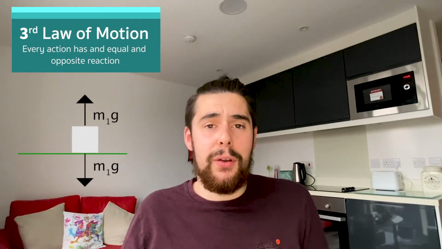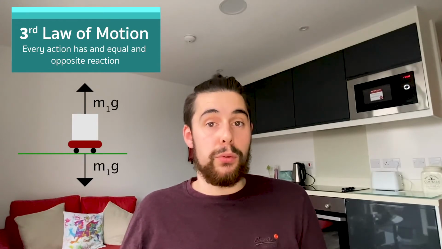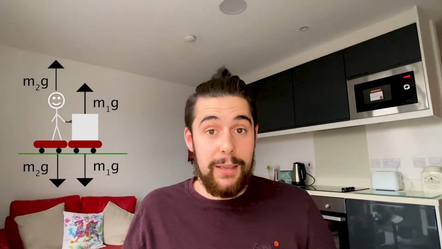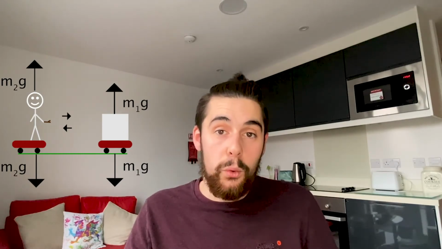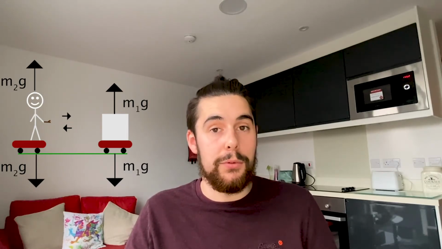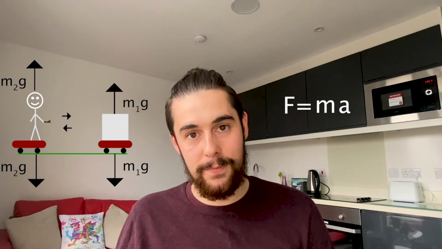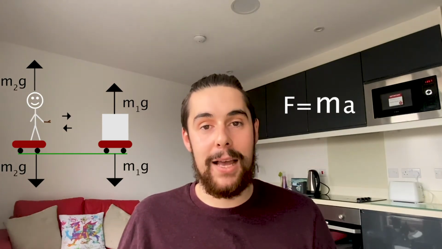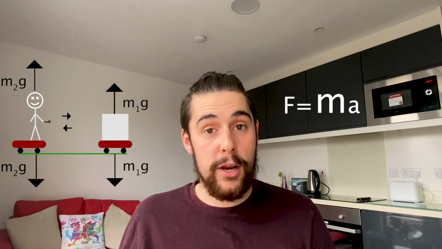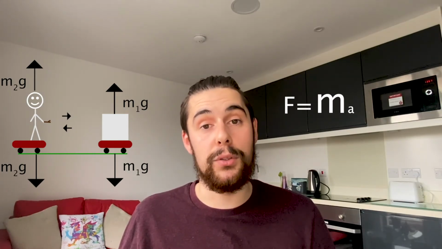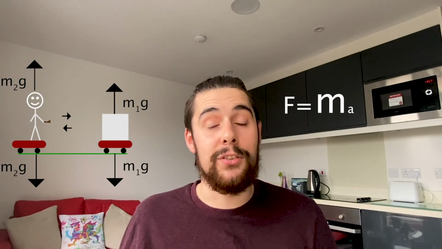If we take this further though, let's say we put the box on a skateboard and Fred comes in on a skateboard as well. If Fred were to push on the box, they would cause the box to move. The box would also, however, push back on Fred with an equal and opposite force, which would mean that Fred would also start to move. The distance they travel may not be the same, however. This is due to the second law of motion. If Fred were to have a larger mass than that of the box, then Fred's acceleration would be lower in order to keep the force constant. As such, the distance travelled would be different.